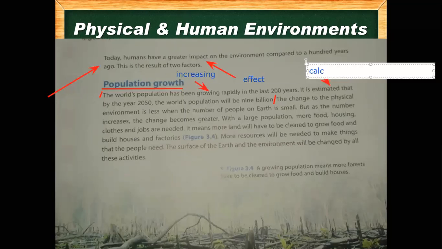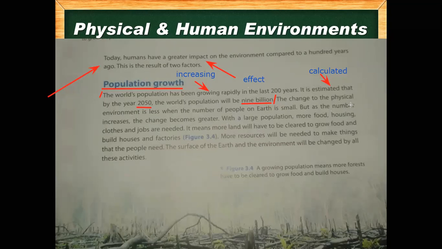It is calculated that, let me write the word so that everyone can understand. It is calculated that by the year 2050, the world population will be 9 billion. Right now it's 2020. After 30 years, our population will be 9 billion. There are so many people on the earth in 2050 that our population will reach 9 billion.